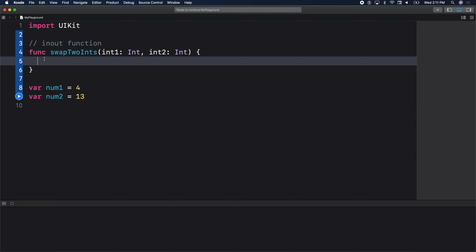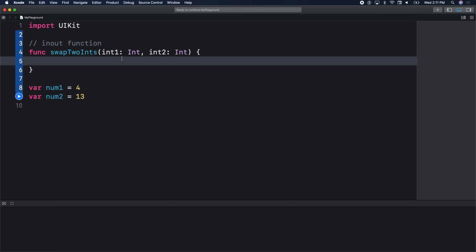I have to return a value and assign it to num1 and num2, right? With what we know now, that's not possible. But with an in-out function, I could change num1 and num2. It's as if swapTwoInts is physically pointing back to num1 and num2 and saying, hey, I want to update you. I could update you whenever I want because it now has a reference to num1 and num2, right?